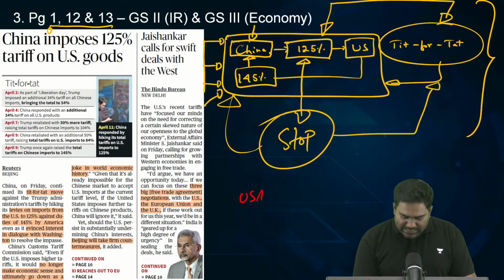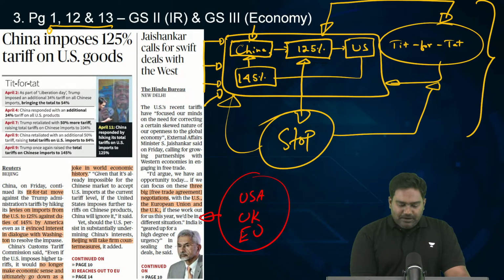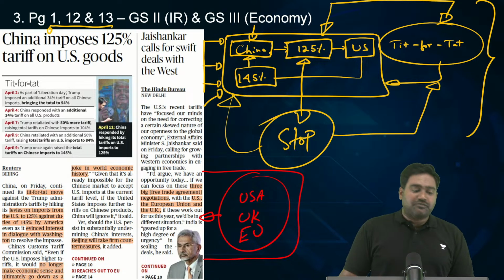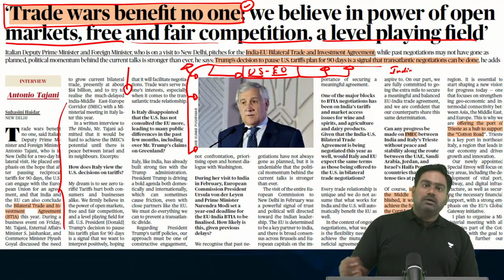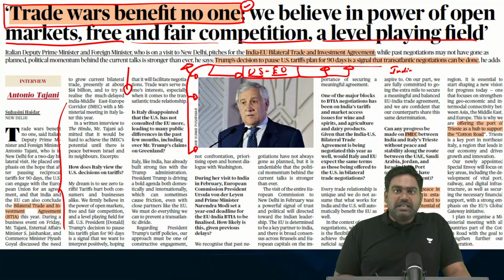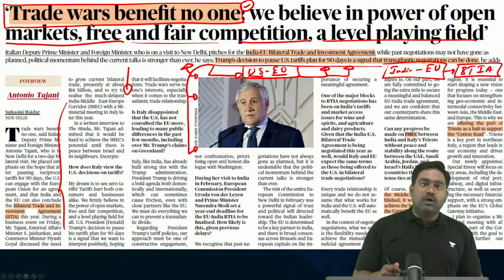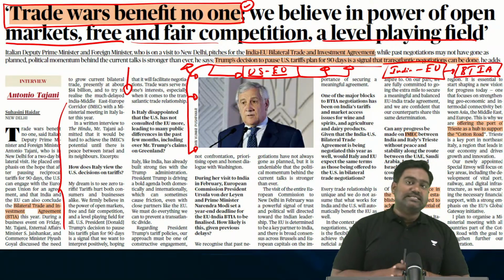India's foreign minister has said the trade agreements with these three will have the highest impact and greatest potential to protect Indian economic interests from the ongoing tariff wars. That is exactly what Italy's foreign minister and deputy PM has also spoken about. He has highlighted the need for the quick completion of the broad based trade and investment agreement, BTIA, which India and EU have been negotiating since 2007.